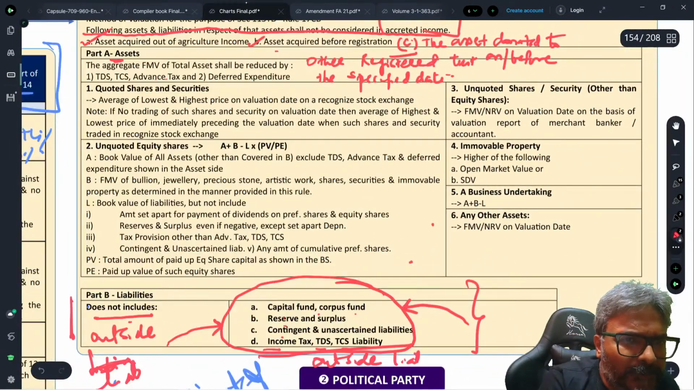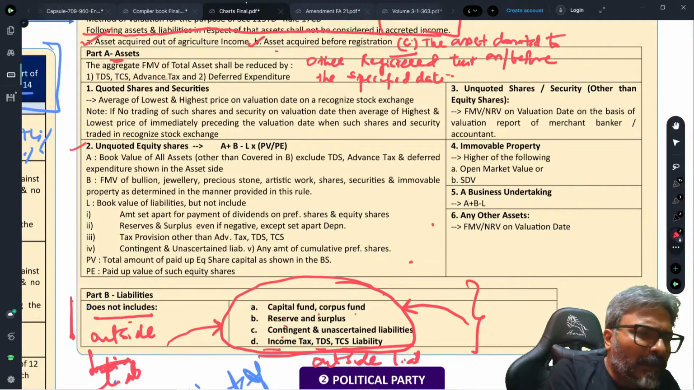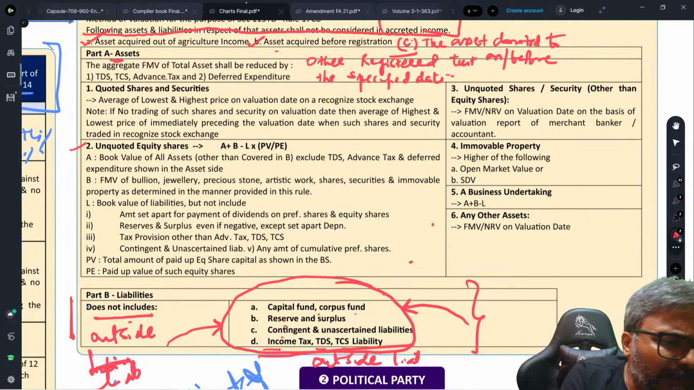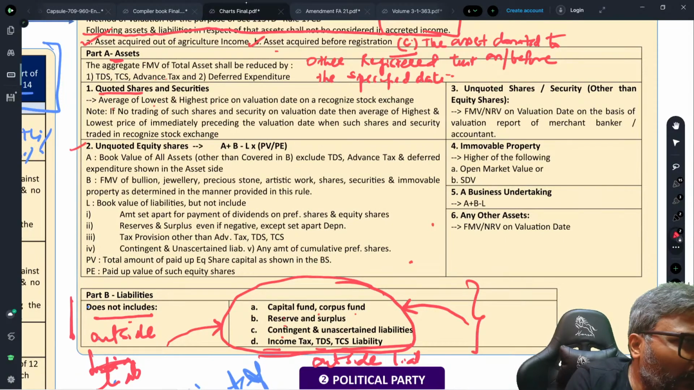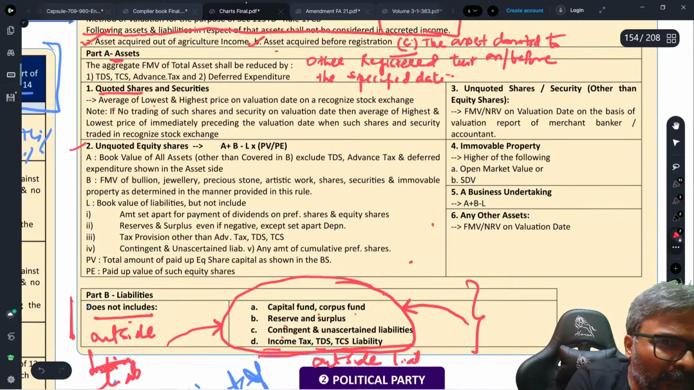This is an important one because this is where quoted share is easy, students. For quoted share, it is the average of the lowest and the highest price. This is what we do for the quoted shares. The average of the lowest and the highest price is what we have to take into account.